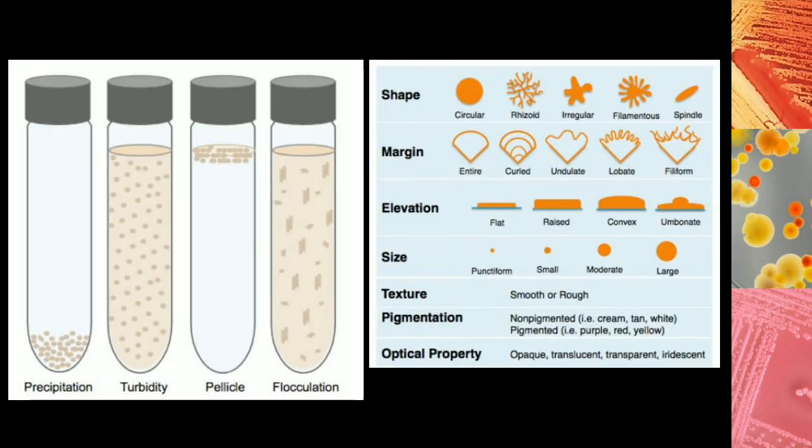As you can see over here, these are the different colony characteristics that can be observed when we are growing organisms on a Petri plate. There are different colony characteristics such as shape, margin, elevation, size, texture, opacity, and pigmentation. And these are the different growth patterns of organisms when they are growing in a broth culture.